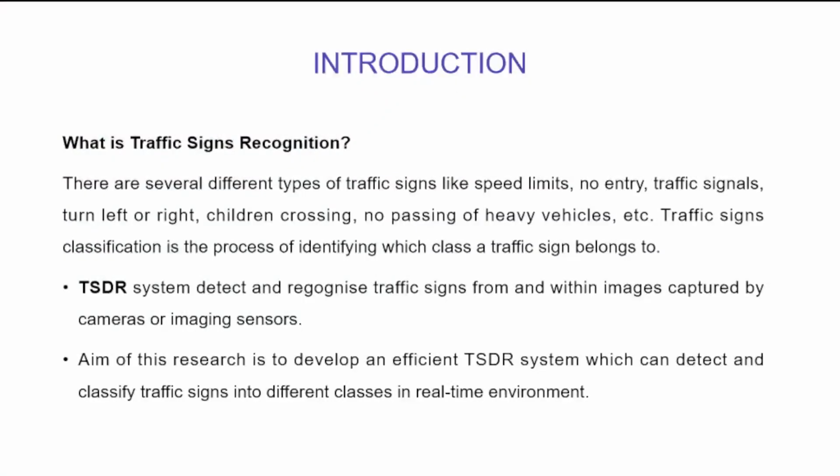What is a traffic sign? There are different types of traffic signs like speed limits, no entry, traffic signals, turn left or turn right. So traffic sign classification is a process of identifying which class a traffic sign belongs to. A TSDR system detects and recognizes traffic signs from and within images captured by cameras or imaging sensors. So the aim of this research was to develop an efficient TSDR system which can detect and classify traffic signs into different classes in a real-time environment.